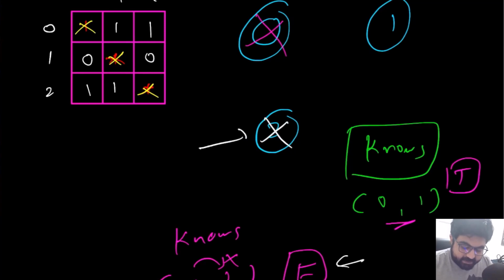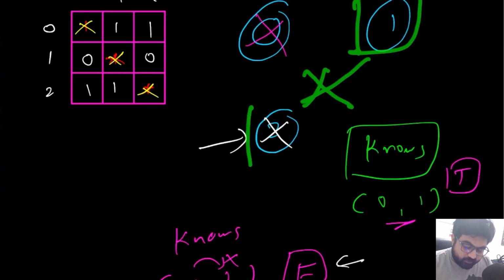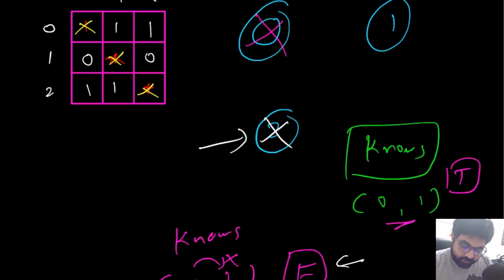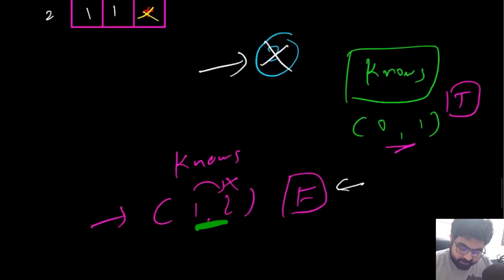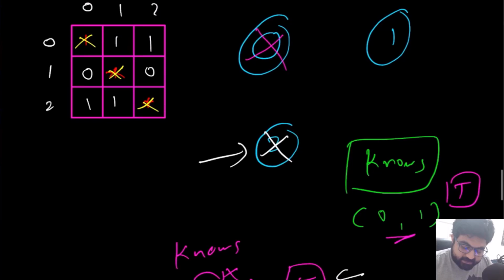Why? Because we found at least one element that does not know 2, and for 2 to be a celebrity, the celebrity has to be known by everybody else in the party. So because we found one entry who does not know 2, we can say for sure that 2 is not a celebrity.